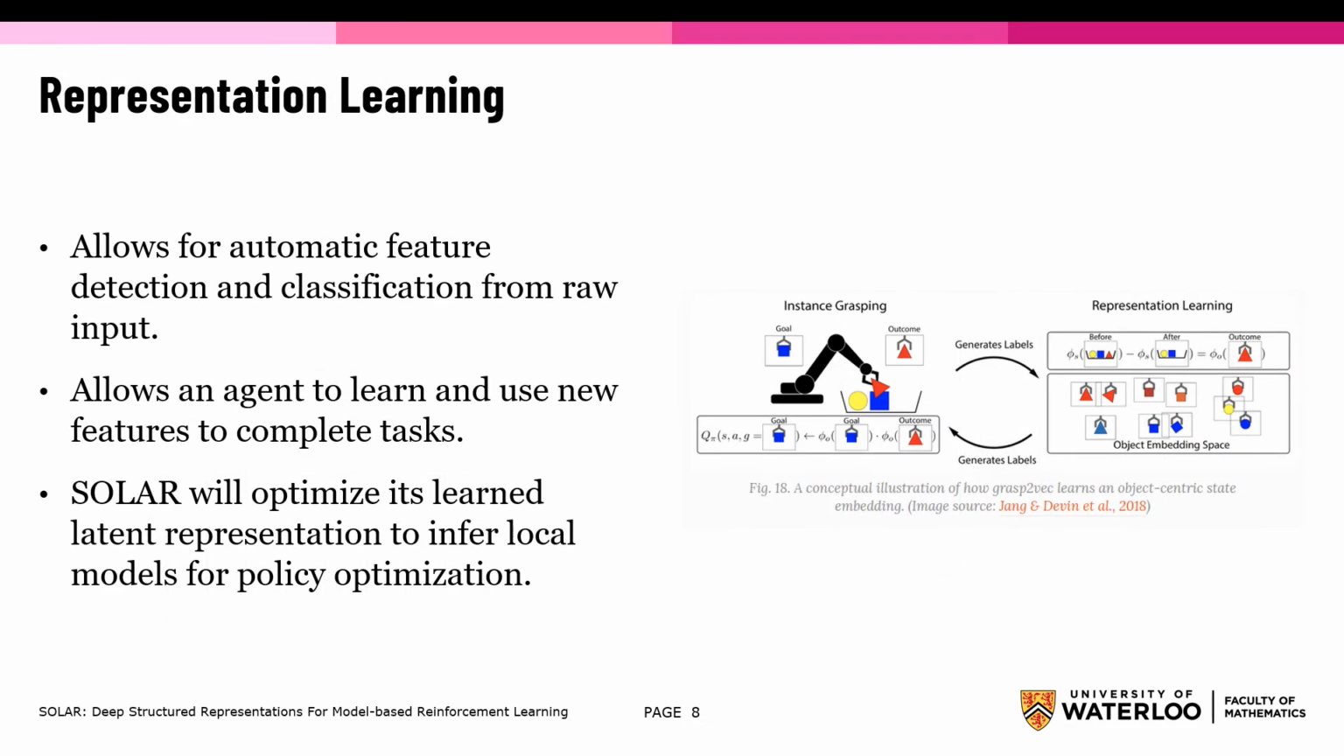An essential component for the SOLAR framework is representation learning. SOLAR uses representation learning to automatically detect features from raw input to build a global model. This allows the agent to learn and use features to complete tasks, and SOLAR will optimize its learned latent representation to infer local models for policy optimization.